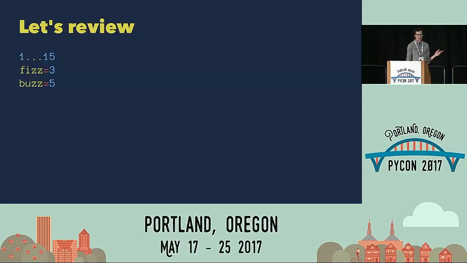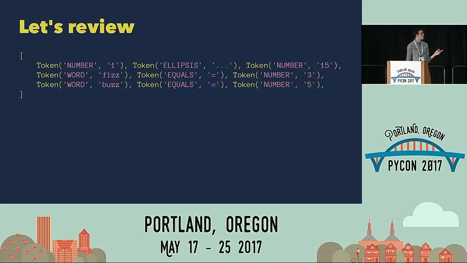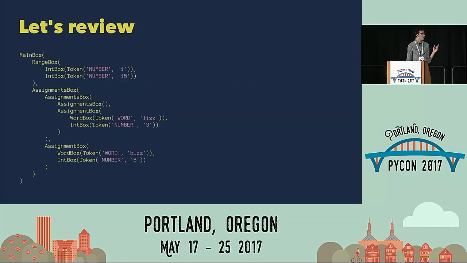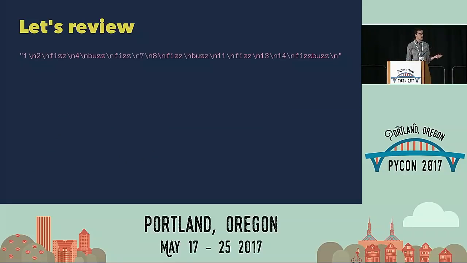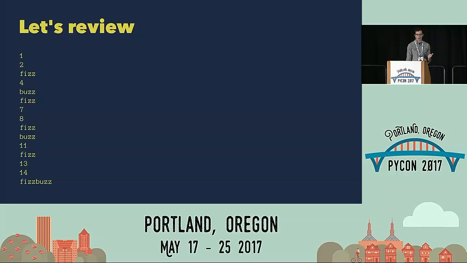We defined this language, and this produced this set of tokens in order. And then we took those tokens and handed them to a parser, and it produced this parse tree, all nested in each other. Then we called eval on the result of all of that, and each of them evaled their children until they came out with this result. And then we printed this result to the terminal, and we got this FizzBuzz implementation.